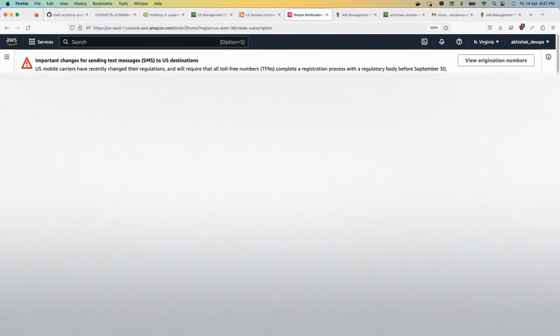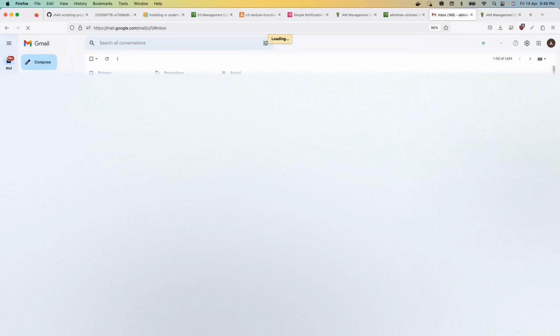Probably I can add a new email address and see, right? This one here, protocol as email. I'm assuming the issue is with that, but I'll try. Abhishek.Veeramalla@gmail.com. I've given a different email address, create subscription, for example. And now I should get the updates here as well. Now it should ask me for confirming the subscription. Let me confirm the subscription, right? Confirm subscription.